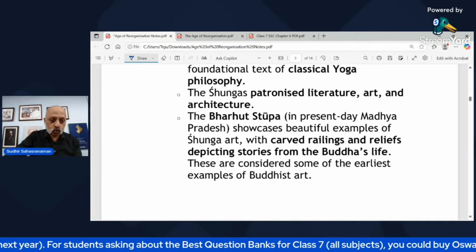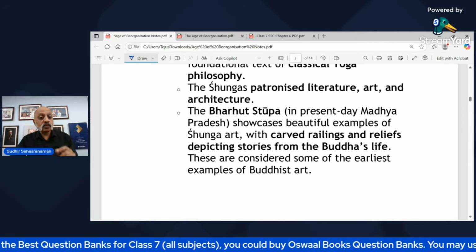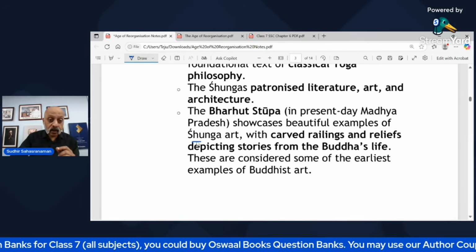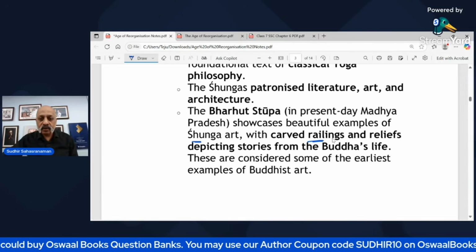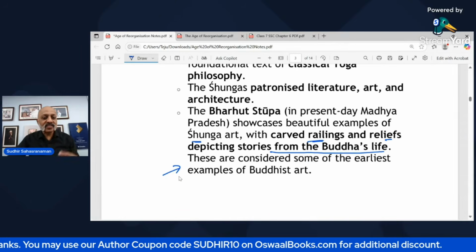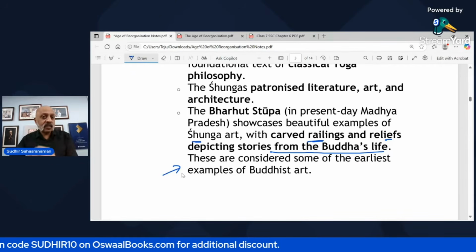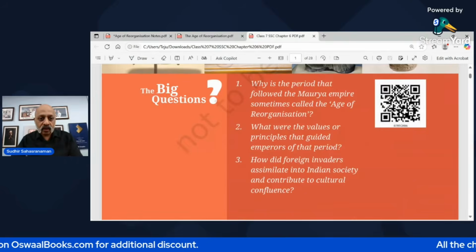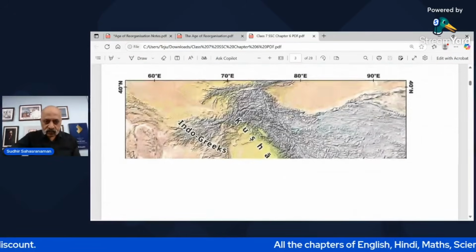The Barhat Stupa showcases beautiful examples of Shunga art, in modern day Madhya Pradesh, and it has reliefs depicting stories from Lord Buddha's life. These are considered some of the earliest examples of Buddhist art. Buddhist art is very important. Let's just look at the photograph of this particular one. All this I've already told you.